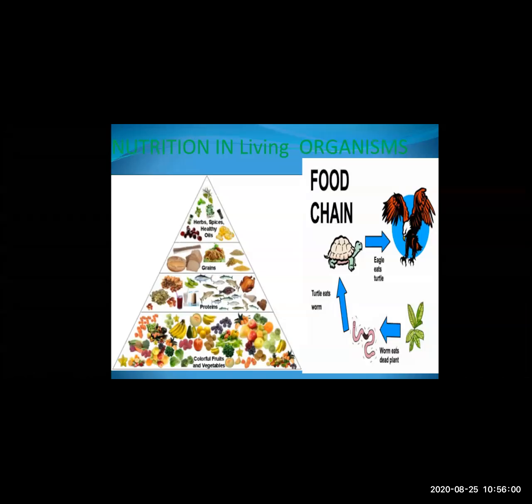Now here you can see a food chain, on the left hand side. Here you can see grass whose leaves are eaten by the worms. That worm is eaten by the turtle, and the turtle is eaten by the eagle. This is a food chain. The food chain shows that for nutrition each animal depends upon one or the other.